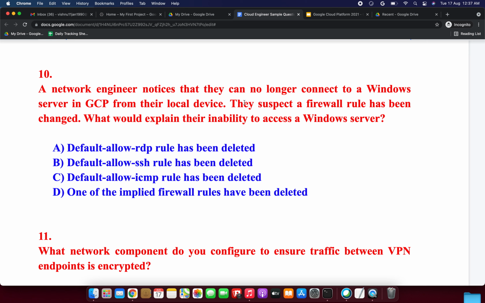Default allow RDP rule has been deleted. It's the correct answer. Default allow RDP is a firewall rule allowing connection to Windows servers using the Remote Desktop Protocol, RDP. The ICMP firewall rule allows management traffic and the SSH rule allows SSH connections. So the correct answer is default allow RDP rule has been deleted.